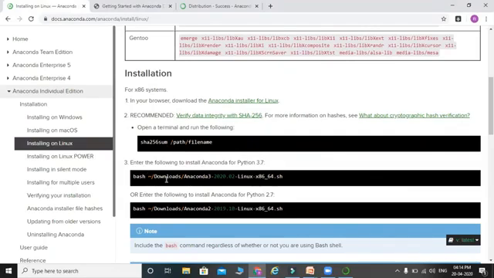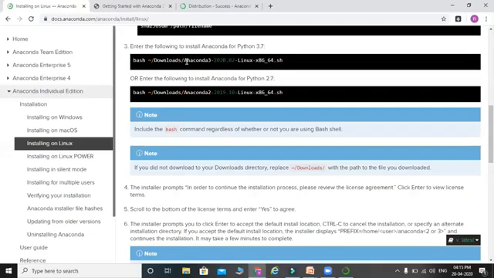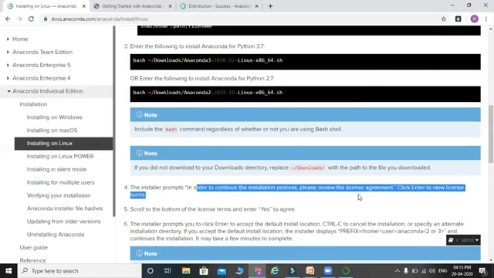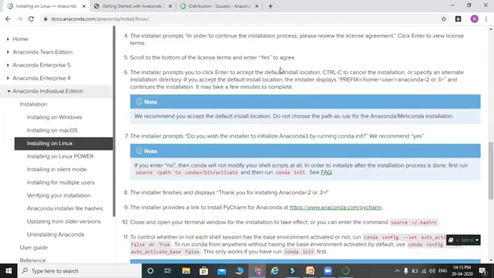Now download the Anaconda installer using wget. This is the installer which we have downloaded. Just run it through bash, followed by the path of the downloaded file. It will prompt you: in order to continue the installation process, please review the license agreement. You just need to type yes. After that, it will prompt you to press Enter to accept the default installation location, or Control C to cancel the installation. So you just need to follow these steps.